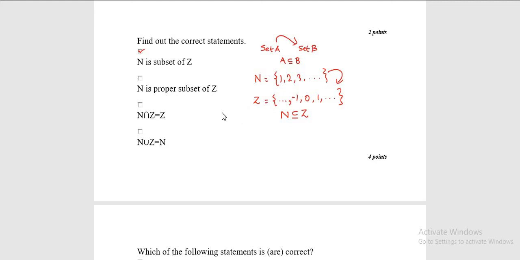Now moving on to the next option, N is a proper subset of Z. Most of you have confusion about the major difference between subset and proper subset.